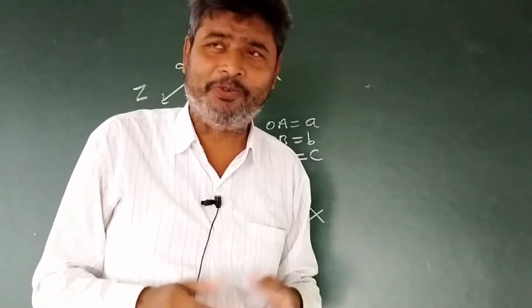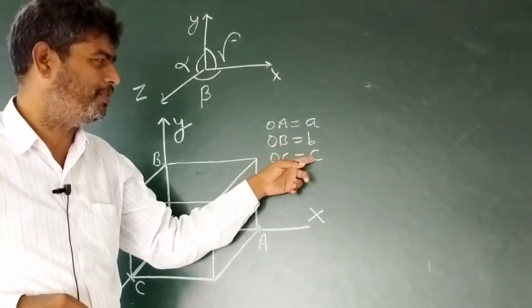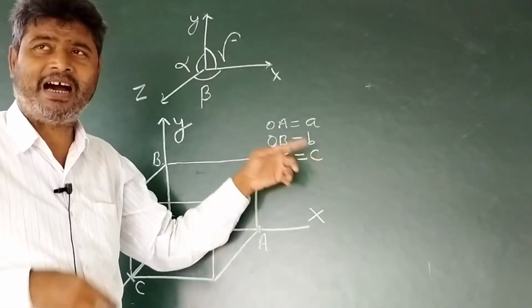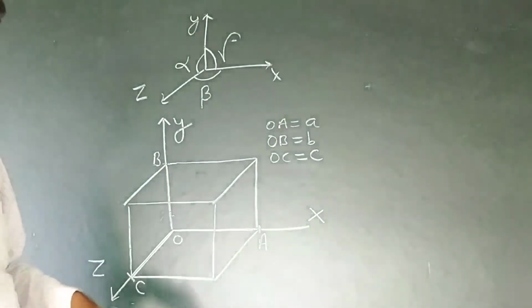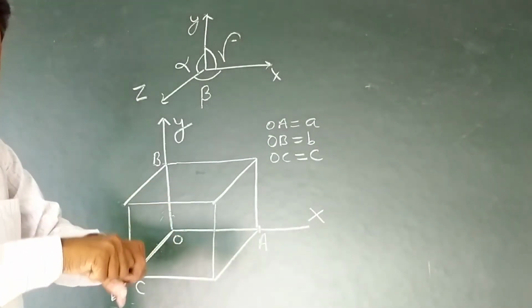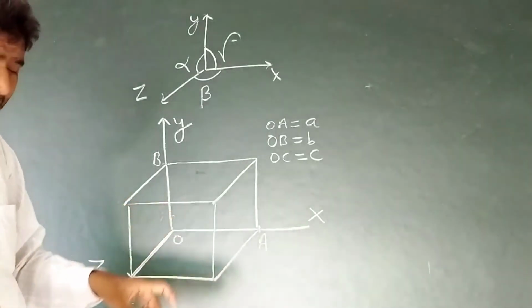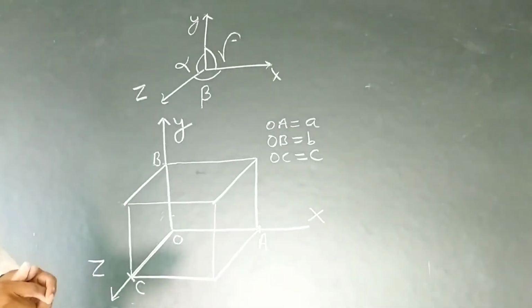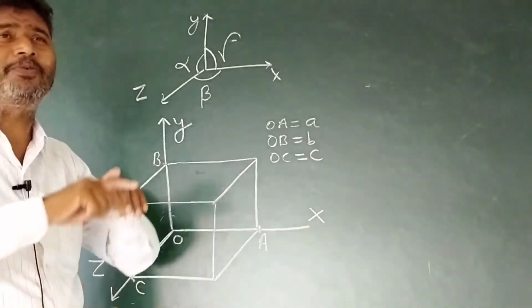So for cube, A is equal to B equal to C. All lengths are the same and all axes at any corner are perpendicular to each other. That is, alpha is equal to beta is equal to gamma is equal to 90 degrees.